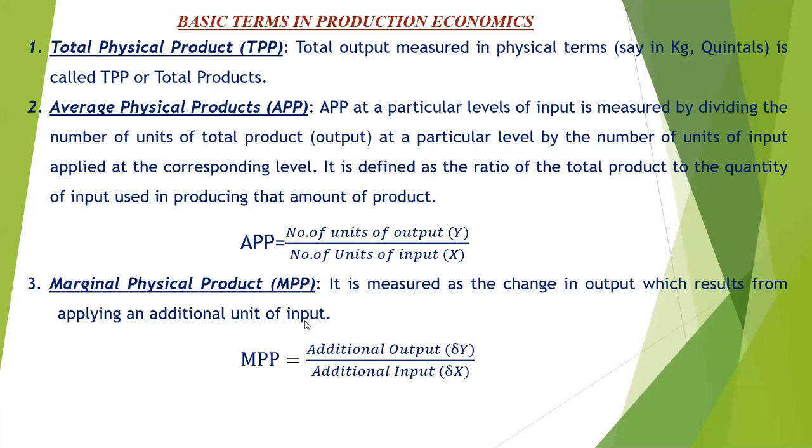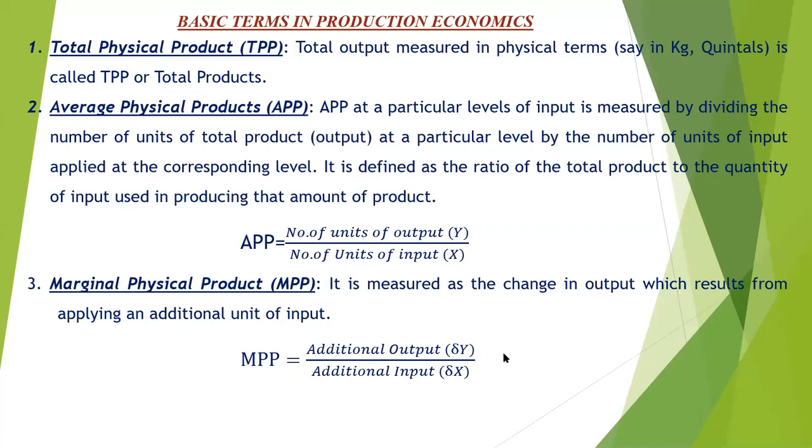What is the definition of marginal physical product? It is measured as the change in output which results from applying an additional unit of the input. When the farmer uses additional units of the input, how much does the quantity of output change?